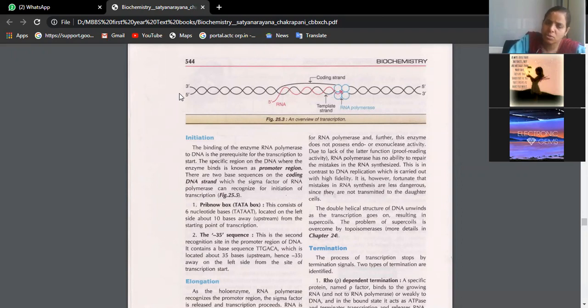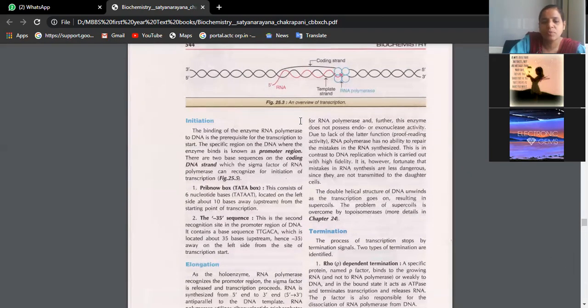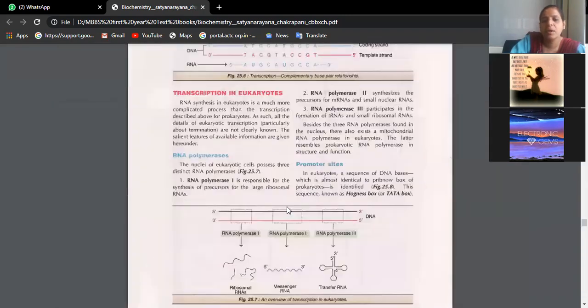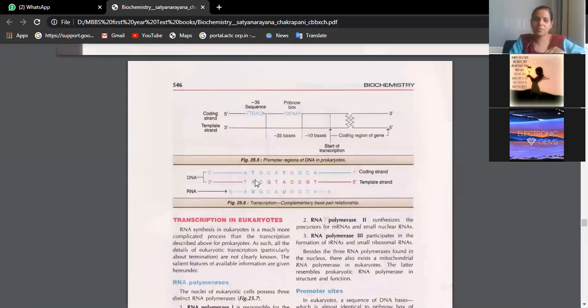So when so much genetic material is present in the nucleus in the form of chromatin, how will the polymerases identify where transcription has to take place? For that you have special code words. When we studied the genetic code, we saw it is nothing but three nitrogen bases, like ATG, CAT, GGC. A triplet of three, we generally call it the genetic code. We know this fact, isn't it? So this is all genetic codon.